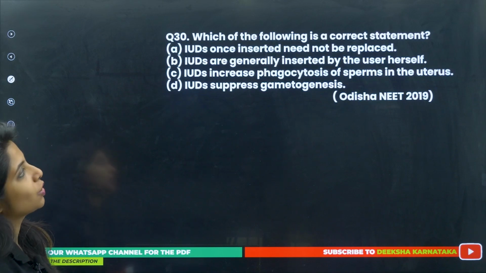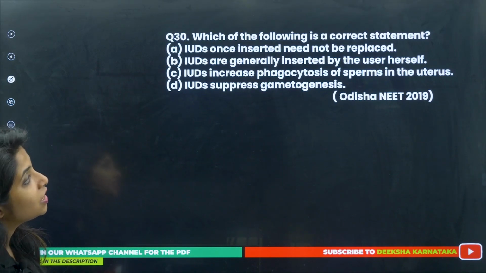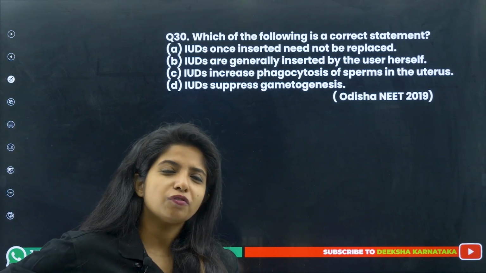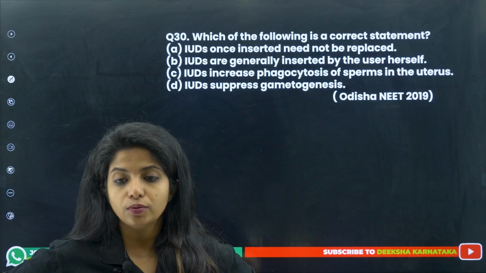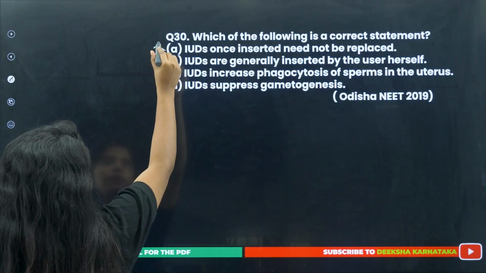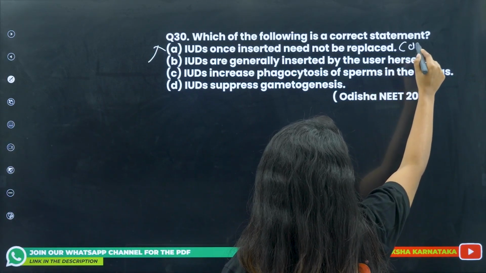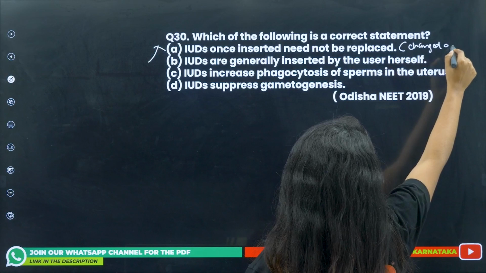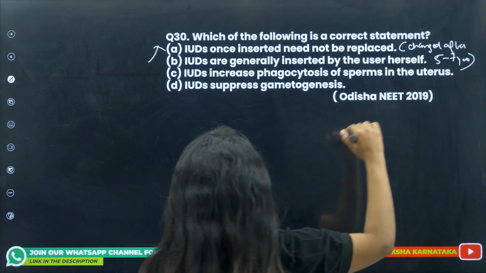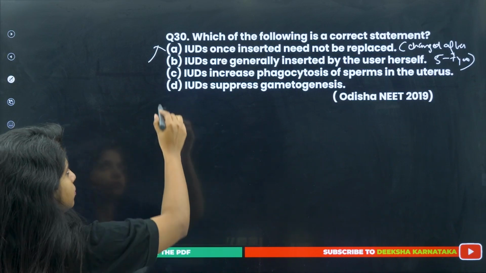Going ahead with our last question: which of the following is a correct statement? IUDs once inserted need not be replaced. No, it has to be replaced. Its span is up to 5 years, 7 years. Then if you do not want to conceive, you put it again. So this is wrong. IUDs are generally changed after 5 to 7 years, mostly 5 years only. Okay, IUDs are generally inserted by the user herself. No, you have to go to a doctor.